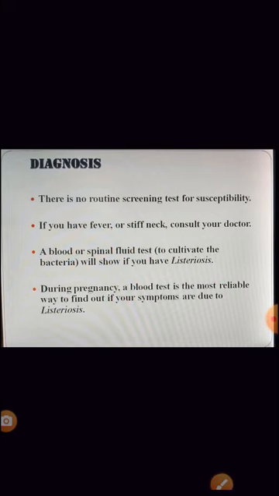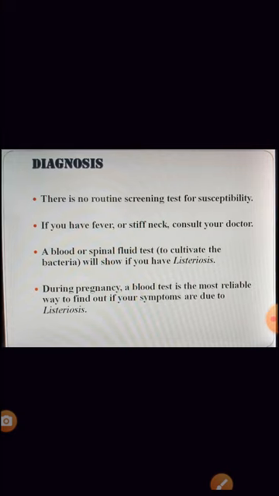Now, diagnosis, how do you diagnose it? Generally there is no routine, no specific diagnostic procedure for this, but how do you say whether the person could be suffering from this? Through the symptoms, that is, if the person is having a stiff neck, it's better to consult a doctor. Generally the blood sample is taken and gram staining is done to check for the presence of listeria.